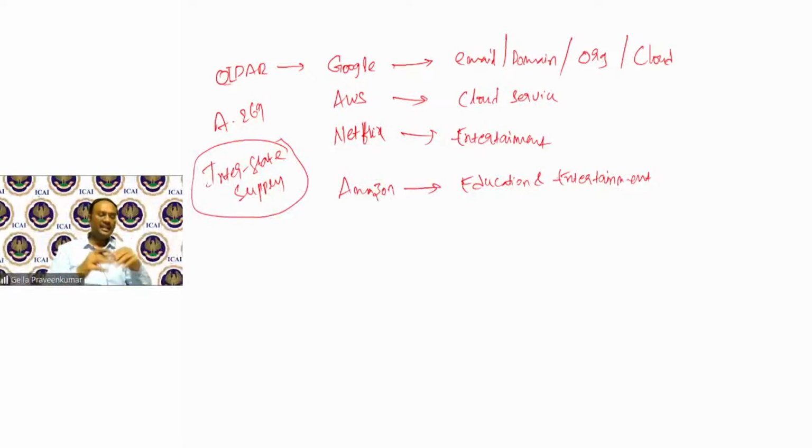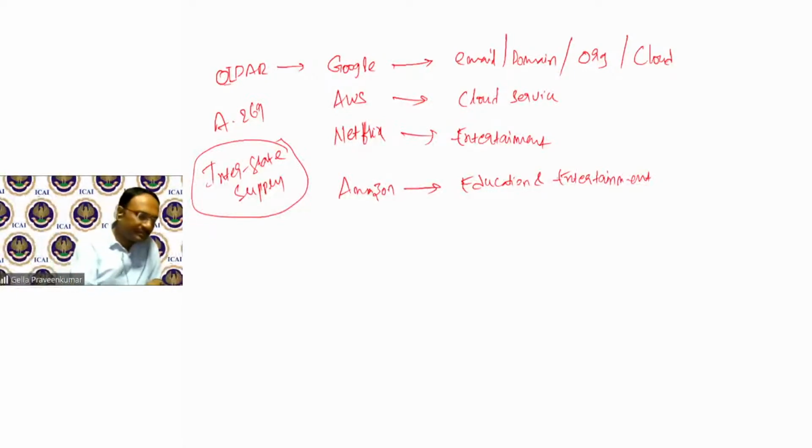Netflix, entertainment. Sitting at my home, if I just recharge for 100 rupees per month, maybe it may cost $1 in foreign currency. Sitting at my doorstep, I have an automated electronic TV, where if I have an internet connection to my TV, without my DTH services, I can watch Netflix events. Similarly, Amazon. All these are services getting rendered in India by a service provider called Online Database Access Retrieval Service.